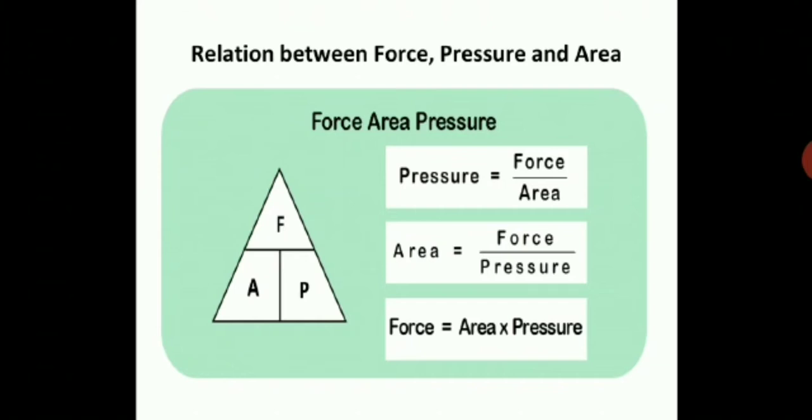You can make a different quantity the subject of the formula as per the requirement. If you want area, then you will have force upon pressure. If you want force, then you will have area into pressure. The basic formula, pressure is equal to force upon area, you should never forget. Just interchange the places and you will get these three formulas.